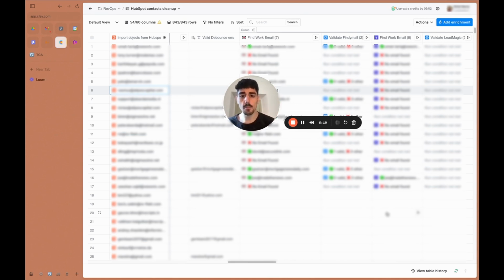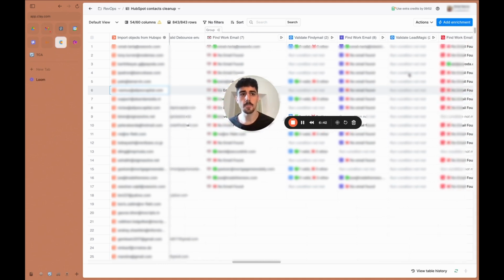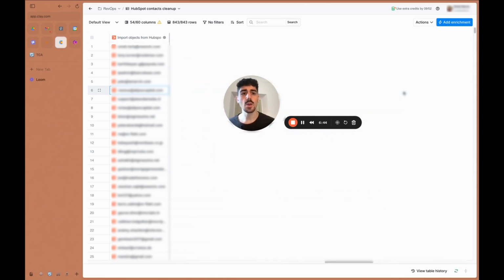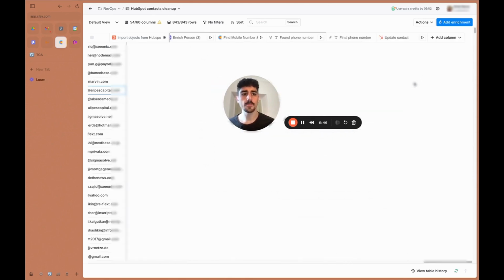It only charges you money once it finds a right email, because the way Clay works is in credits, and you spend credits every single time. Now, once you run a few of these tables and you see which ones are the best for you, so like, hey, I see these two providers are the best for me, you can just go and buy the subscription, connect the API through Clay, and it's much, much cheaper as well to find literally thousands and thousands of emails at the same time.